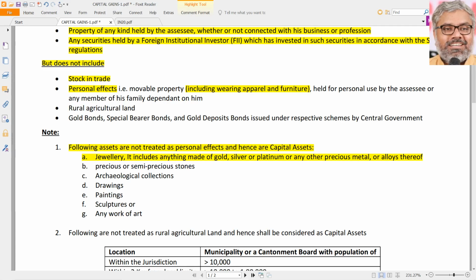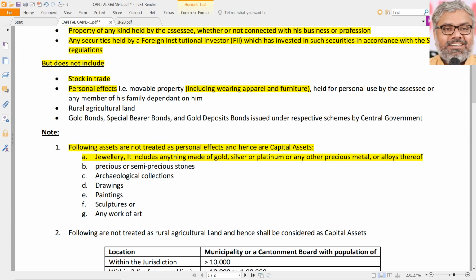Anything made of gold, silver or platinum or any other precious metal or alloys thereof. So basically jewelry does not mean what we think as jewelry. It includes that also, but it also includes literally anything that is made of gold, silver or platinum.